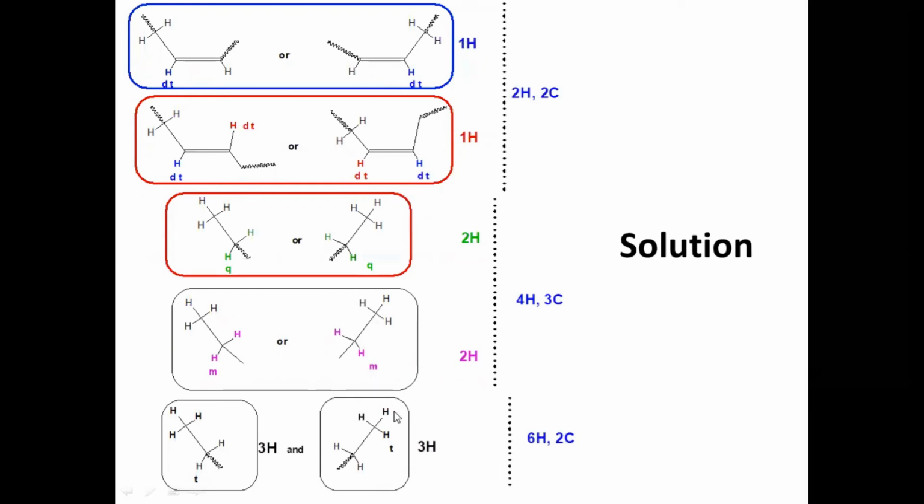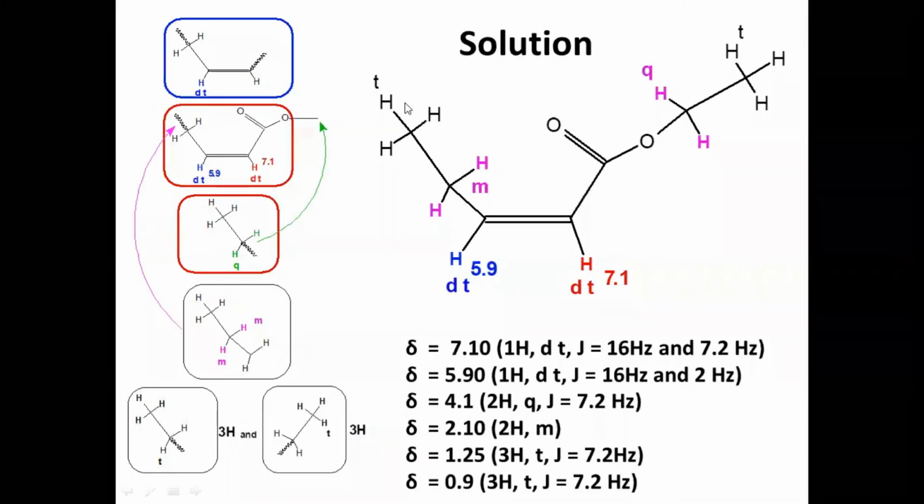Two ethyl groups means, you see that here corresponds to 3H, and here 2H, totally 5 protons, and 2, 7 protons, 8, 9 protons. Now, by attaching these fragments to each other, we are predicting the solution, or we are confirming the solution.